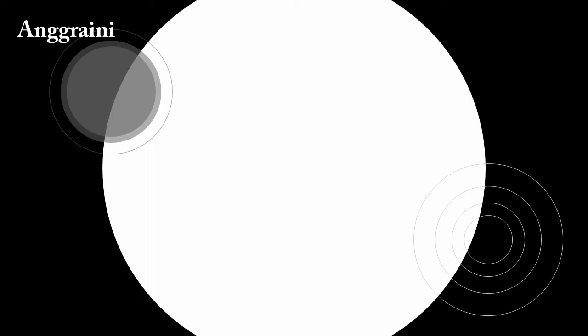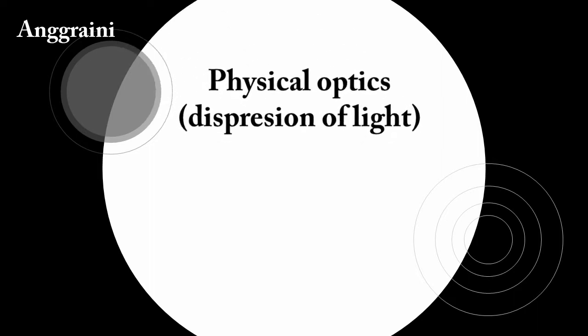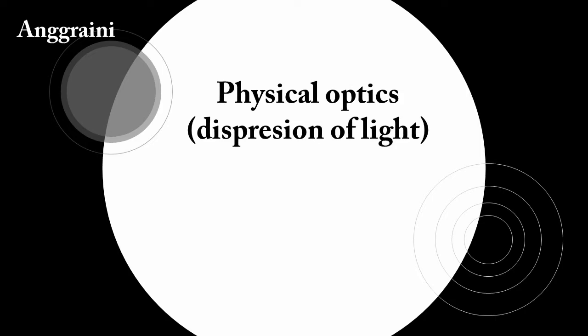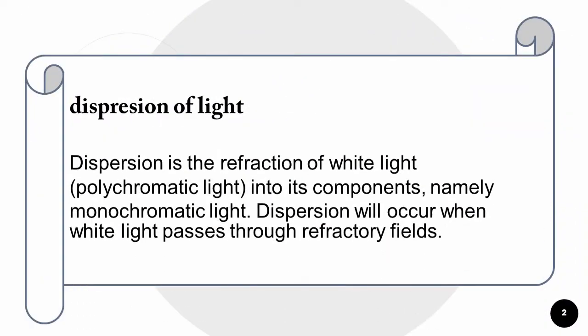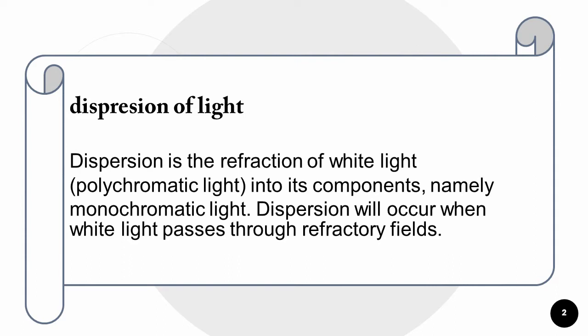I will explain about dispersion of light. What is dispersion of light? Dispersion is the refraction of white light or polychromatic light into its components, namely monochromatic light. Dispersion will occur when white light passes through a refracting plane.